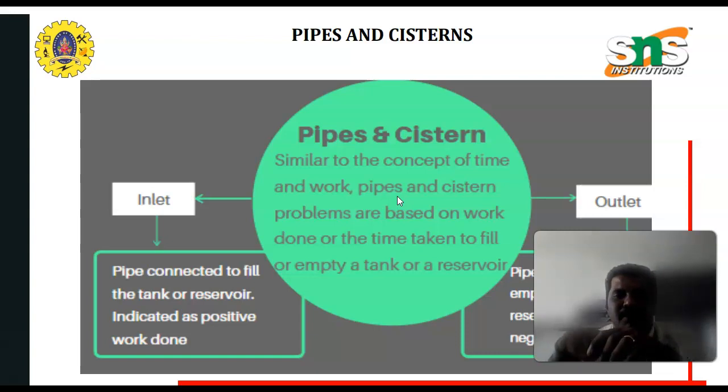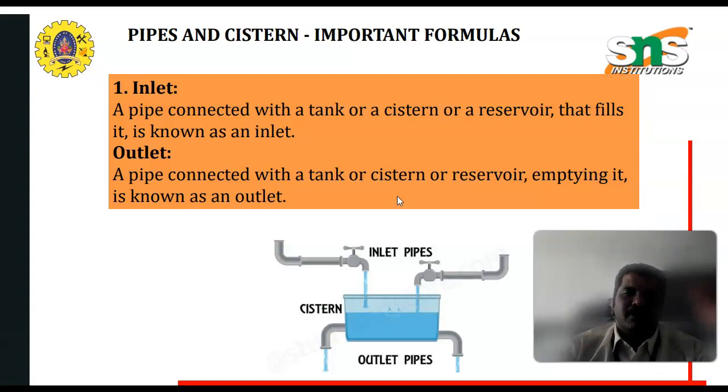One is inlet and the other one is outlet. The inlet is nothing but the pipe connected to fill the tank or reservoir, so it is indicated as positive. The outlet means the pipe which is connected to empty the particular tank or reservoir, so it is indicated as negative.